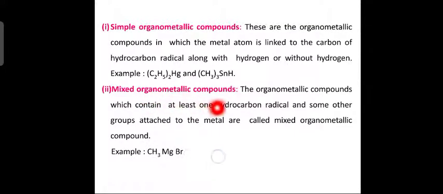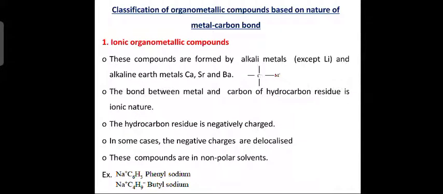Mixed organometallic compounds contain at least one hydrocarbon radical. This is a must, that is one hydrocarbon radical, and some other groups attached to the metal atom. Now, an example: methyl magnesium bromide. One organic or hydrocarbon group is present, the methyl group; the metal atom is magnesium; and some other group, the halogen bromine. So, these are called mixed organometallic compounds. All right. Next slide. Now, based on the nature of the metal carbon bond, organometallic compounds are classified into three types.